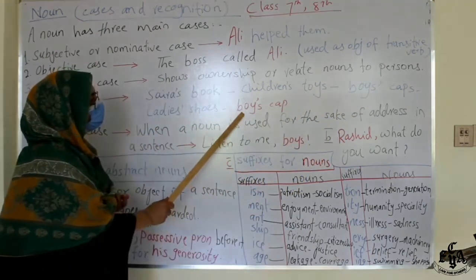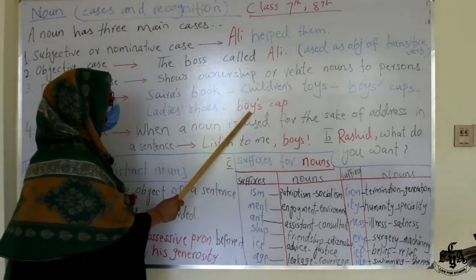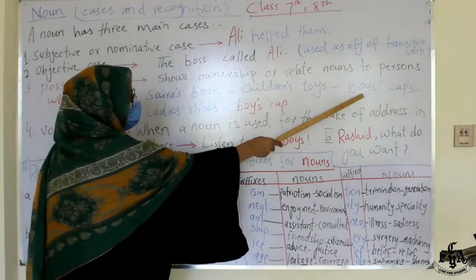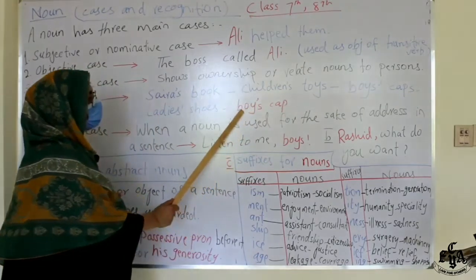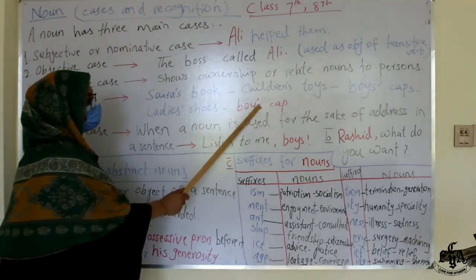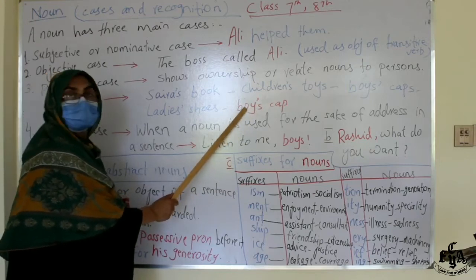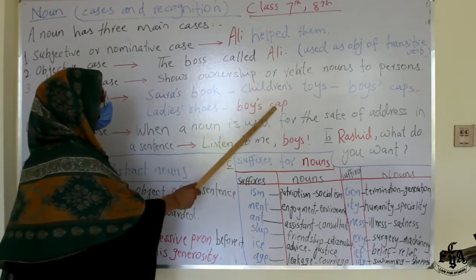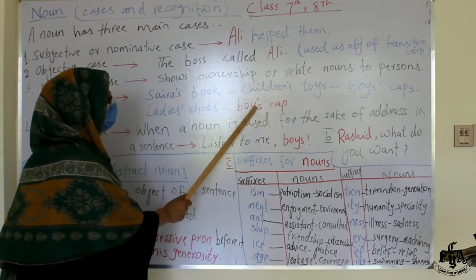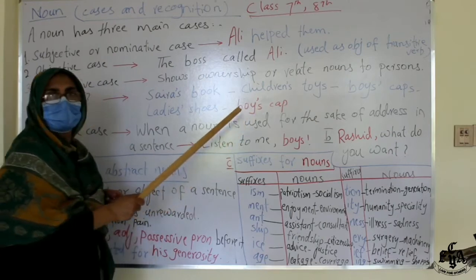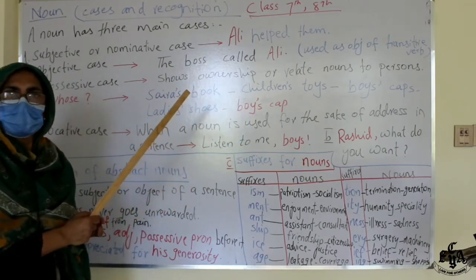You can see here it shows the difference, how many boys there are. Here there are many boys, more than one, and here it's one boy. If the apostrophe is to the left of S, it shows singular. Boy's cape means cape of boy, one boy. Apostrophe S means of.